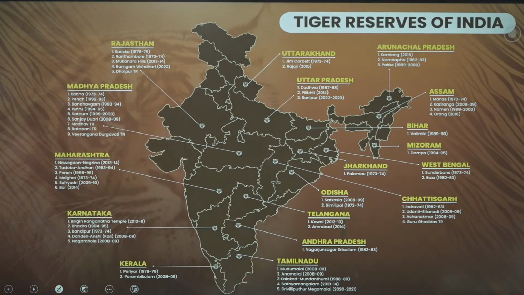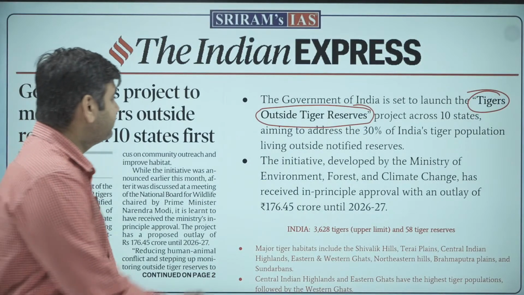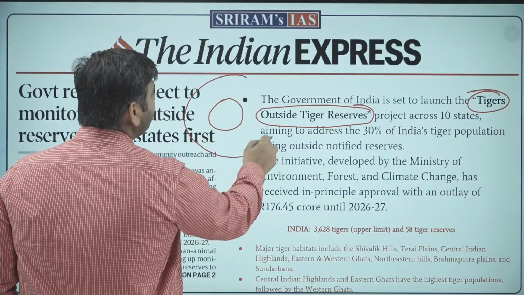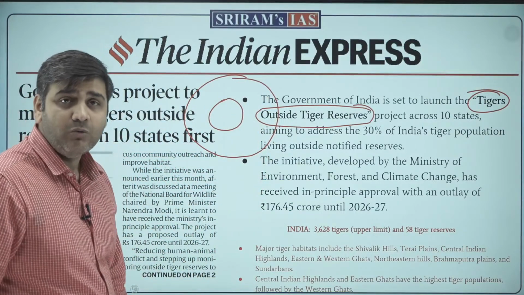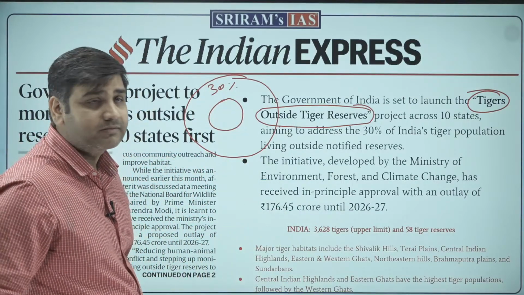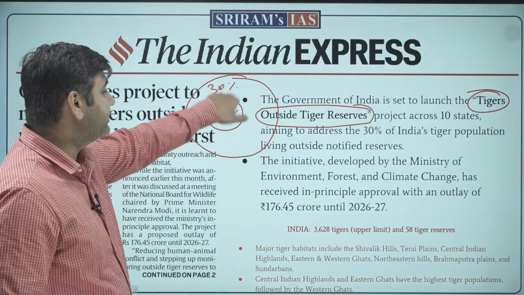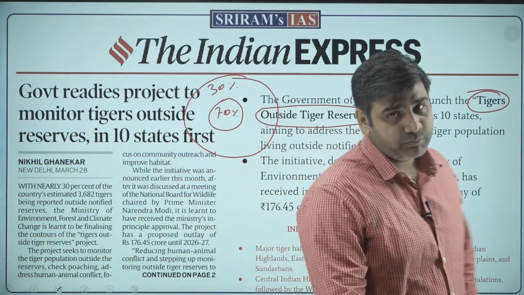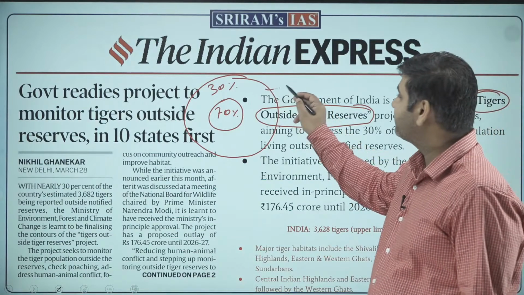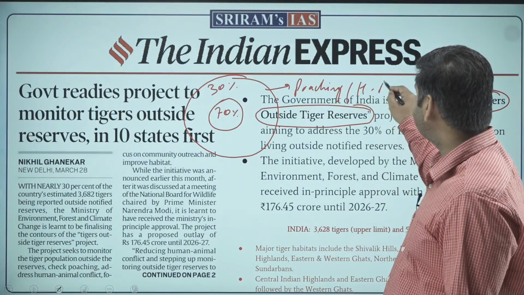But tigers are not limited to the tiger reserves. If this is the area of the tiger reserve, there are many who are roaming around in other areas as well. How many in number? About 30% are outside this tiger reserve and 70% are here. They can also ferry between these two areas frequently, and because of this, so many problems happen. Poaching is one of the problems. Then human-animal conflict.